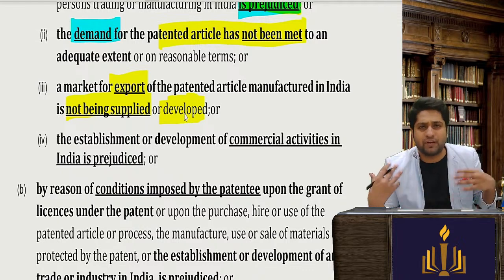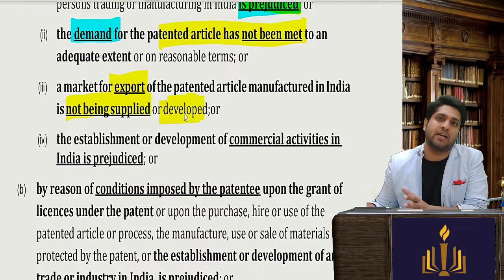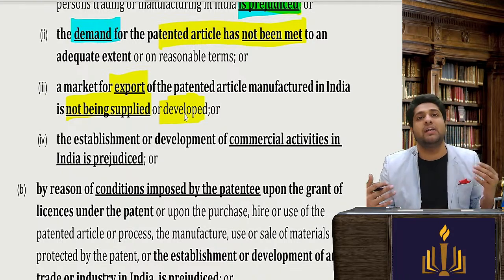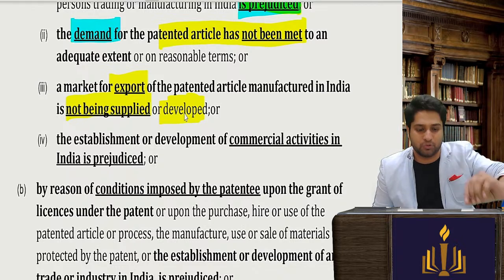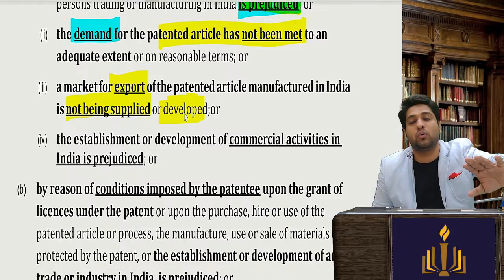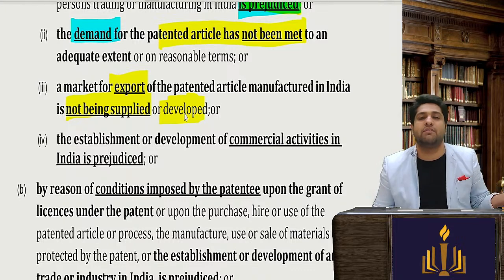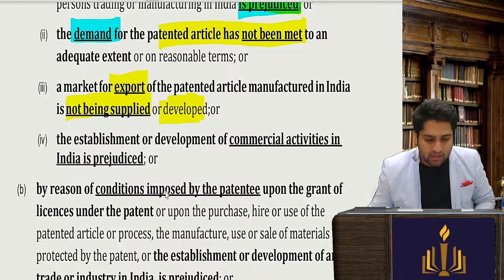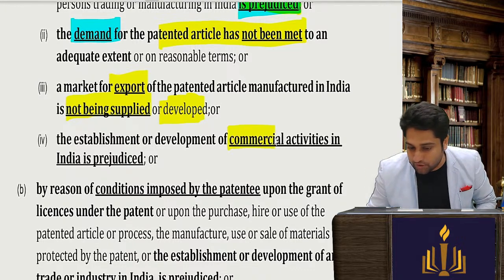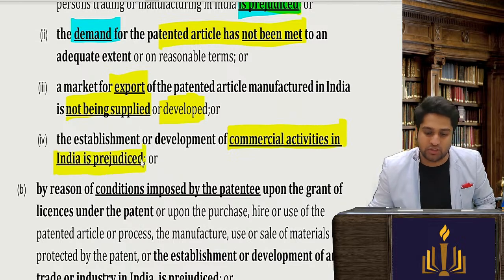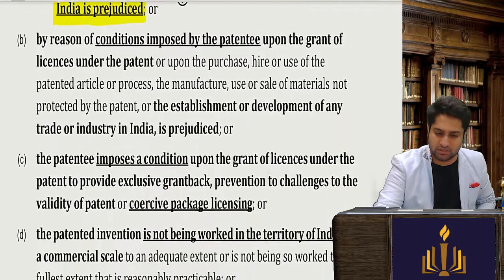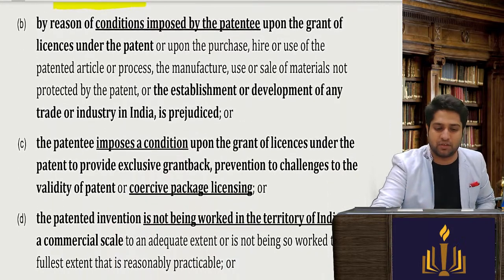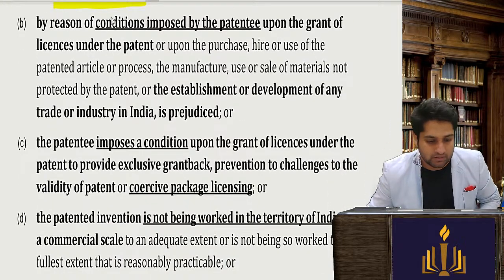If export is done, first priority is India. Beyond India also, if there is capacity, the controller will say please export the goods, as it will generate revenue for the country. The establishment or development of commercial activities in India being prejudiced means you have done something wrong and affected the public.